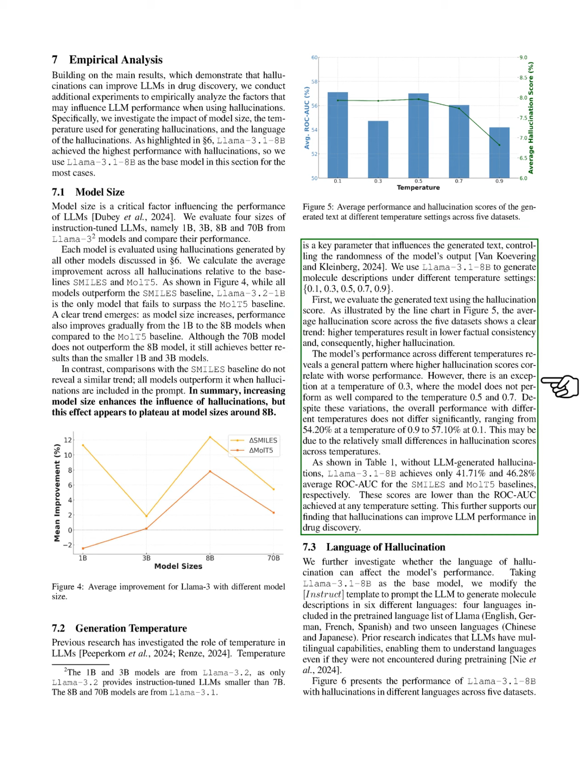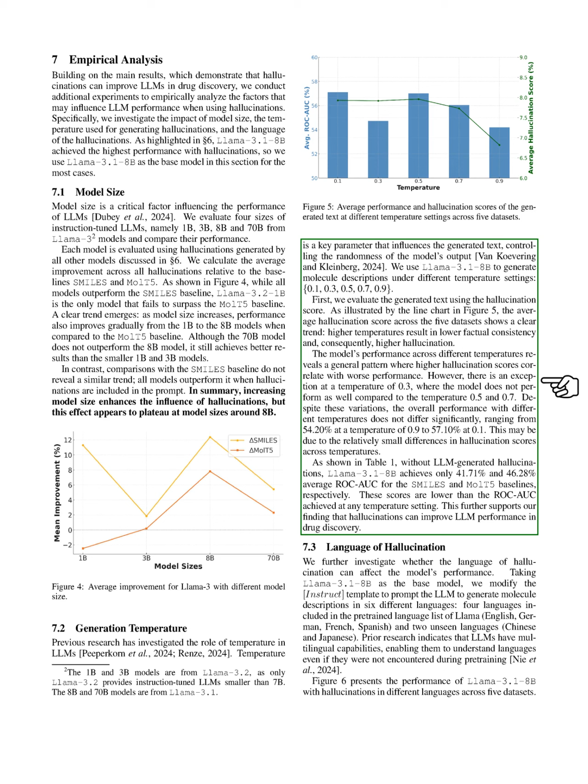Using the 8 billion model, we generate molecule descriptions at various temperatures: 0.1, 0.3, 0.5, 0.7, and 0.9. Our analysis shows that higher temperatures lead to lower factual consistency and higher hallucination scores. While there is a general trend of worse performance with higher hallucination scores, the model performs unexpectedly poorly at a temperature of 0.3 compared to 0.5 and 0.7.